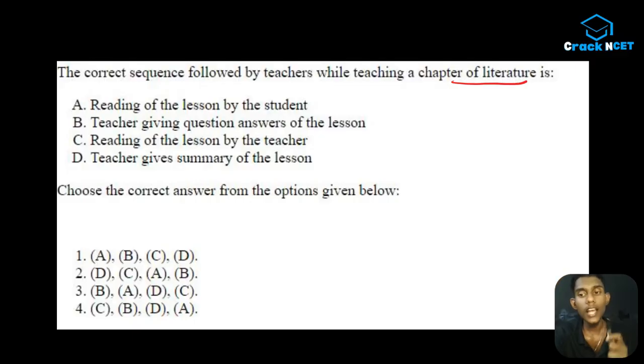But guys, you can still argue that every single teacher has different methods or strategies of teaching, different pedagogical methods. But as I have told you before, in this kind of entrance examination we have to search for the best possible answer. ठीक है, kind of ideal answers. So if you are thinking that way, you can simply tell me that teacher giving question answers of the lesson should be in the last position. Why? Because how can a teacher ask you questions before even teaching that subject?